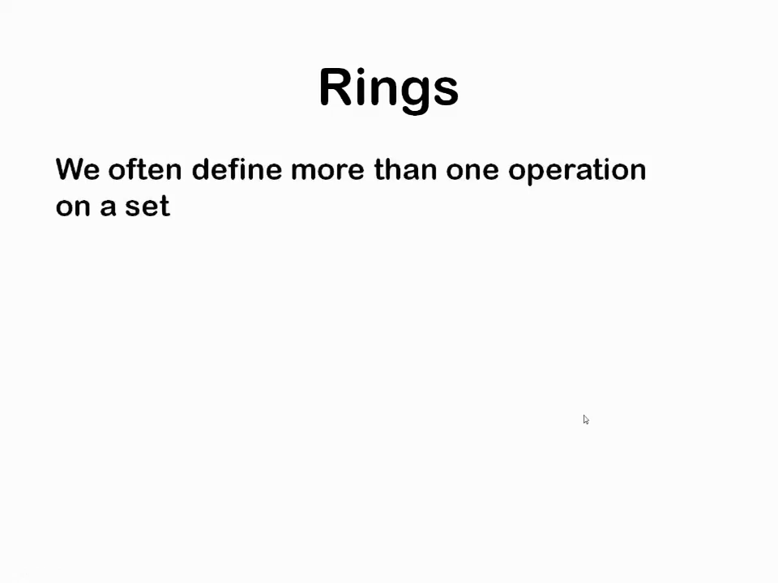In algebraic structures, we were left with two topics called rings and fields. Yes, we'll discuss that particular topic. Rings means we often define more than one operation on a set. We have seen a set with one operation, but a set with more than one operation is called a ring.